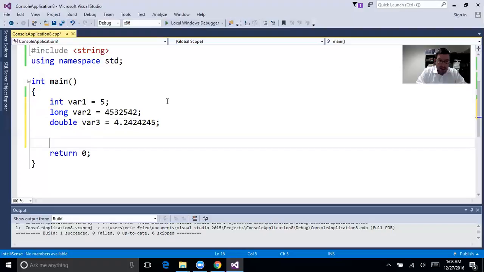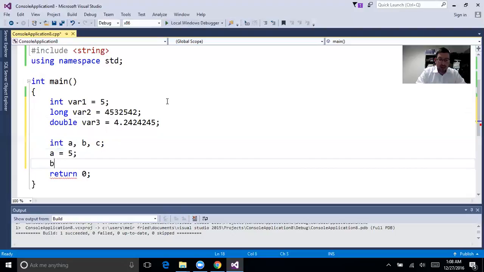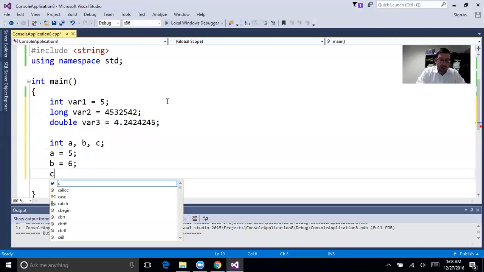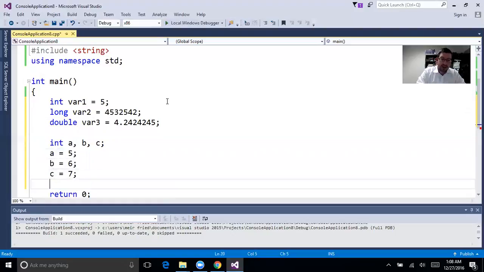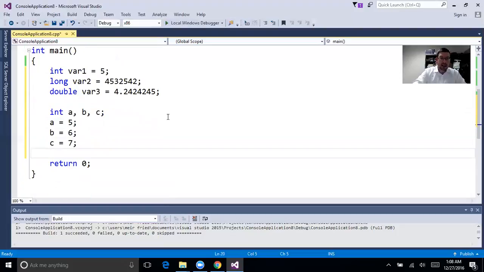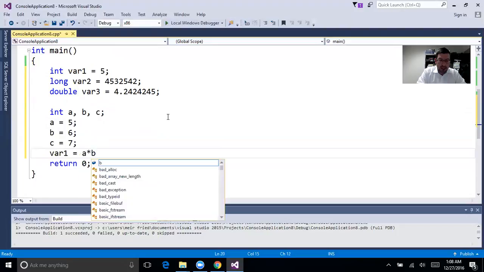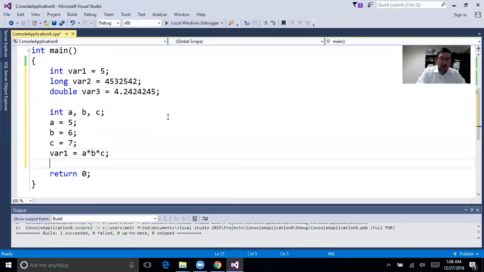We could say something like int a, b, c. That would just be creating them. We didn't assign anything to it. We could say a is 5, and b is 6, and c is equal to 7. And then I could say something like var1 equals a times b times c. Now, I'm going to cout var1. So let's talk, and then I'm going to do inline.